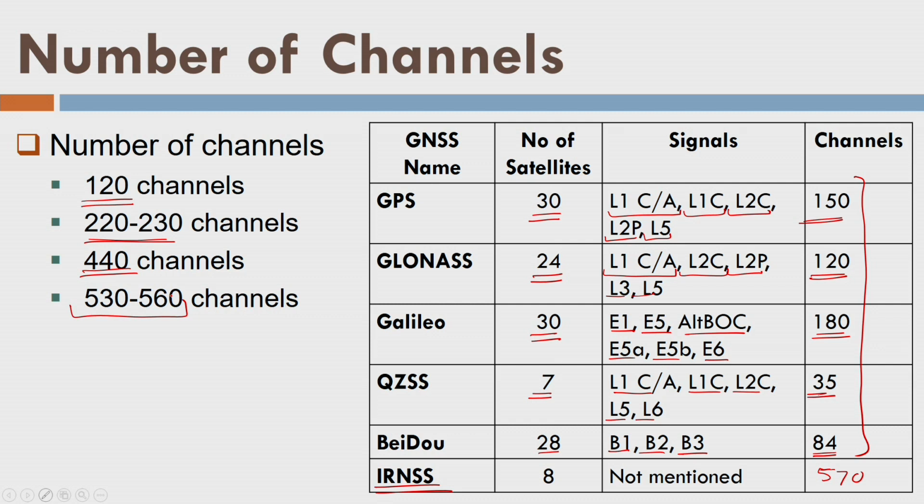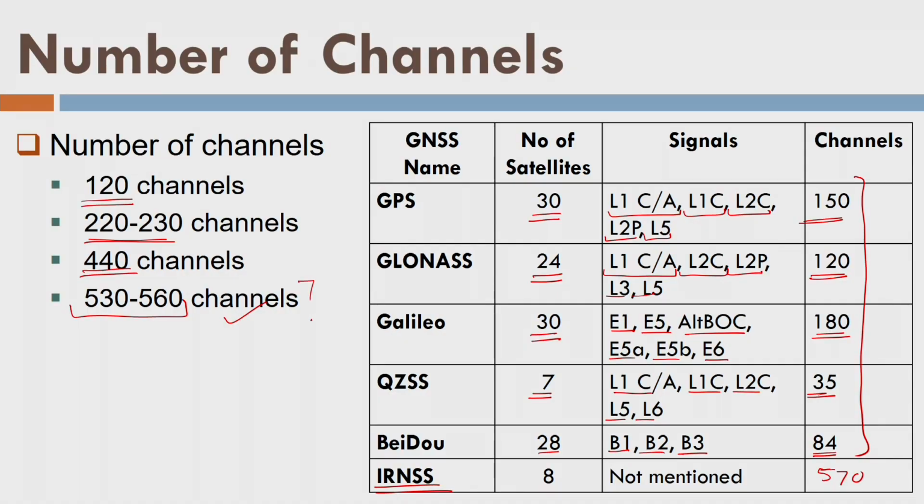So perhaps I have shown the calculation for these maximum number of channels. Maybe I could have missed some satellite number, or I could have placed a little more satellites and maybe a little more signals, whatever. But yes, while you purchase something, at least a GPS receiver of high quality, of geodetic quality or mapping quality, where you expect millimeter level accuracy, you should first ask your vendor what's the meaning of channels. If he is aware of that, he will definitely explain this calculation to you. But be sure what you are purchasing, right?